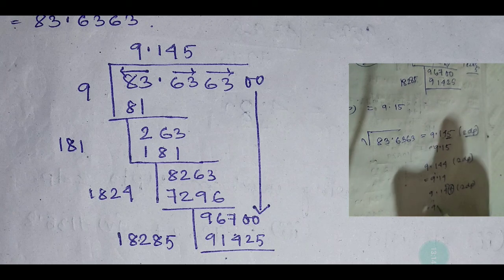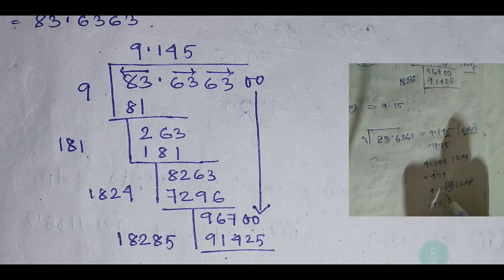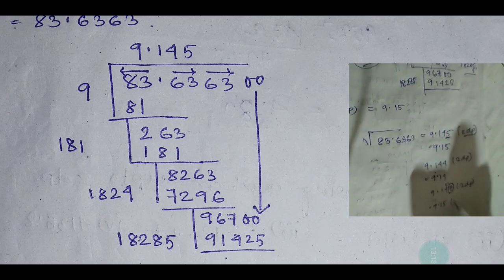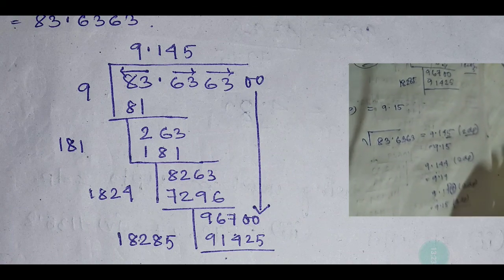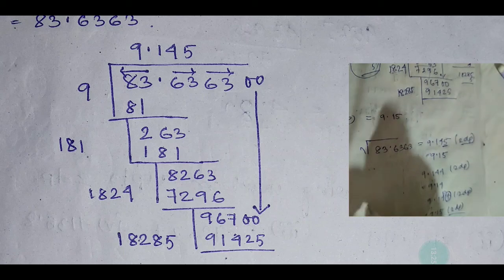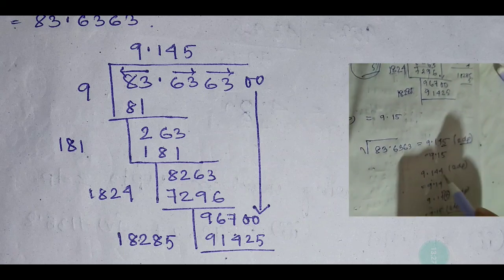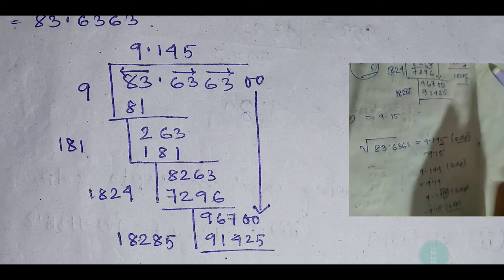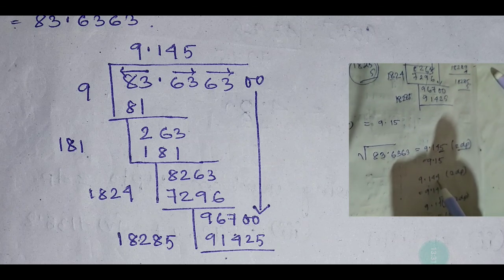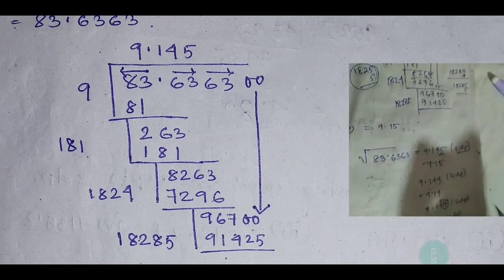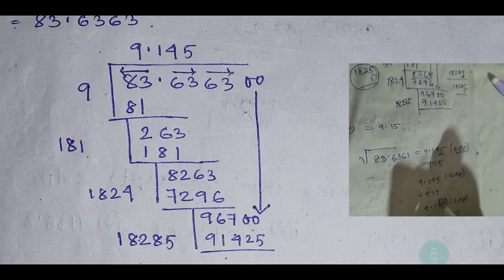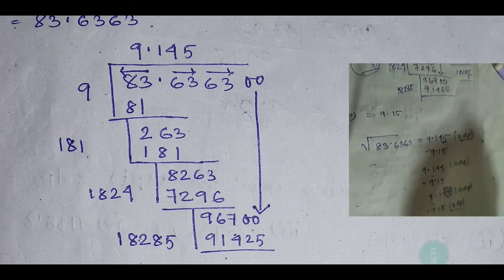So it will be 9.14 plus 1, that is 9.15, to 2 decimal places. Like this you have to round off. If the number is less than 5, then there will be no increment. If the number is 5 or greater than 5, then there will be one increment to the preceding number. Okay,